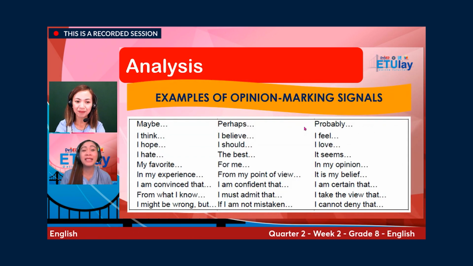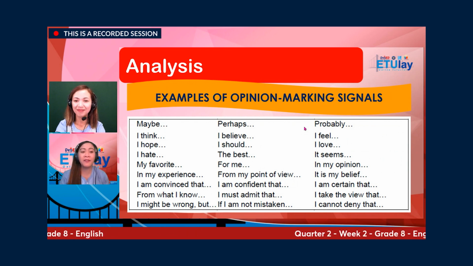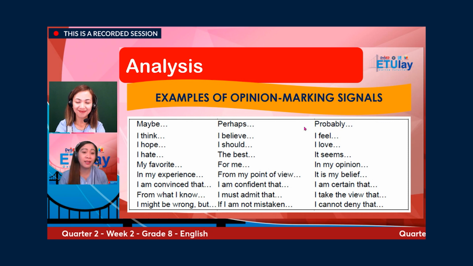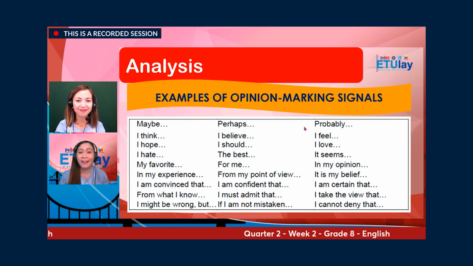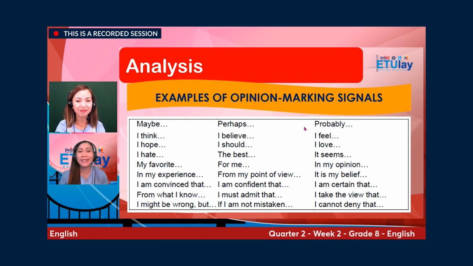And there are some examples of opinion marking signals. These are maybe, I think, I hope, I hate, my favorite, in my experience, I am convinced that, from what I know, I might be wrong but, or you could also use perhaps, I believe, I should, the best for me, or you can also start with from my point of view, I am confident that, I must admit that, or if I am not mistaken.